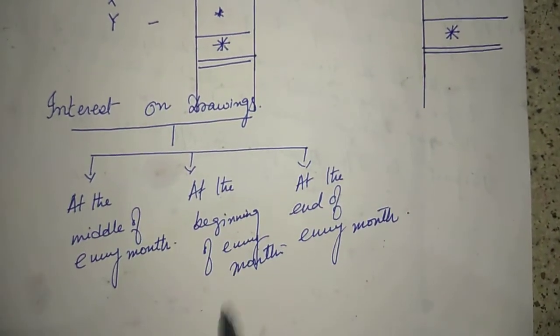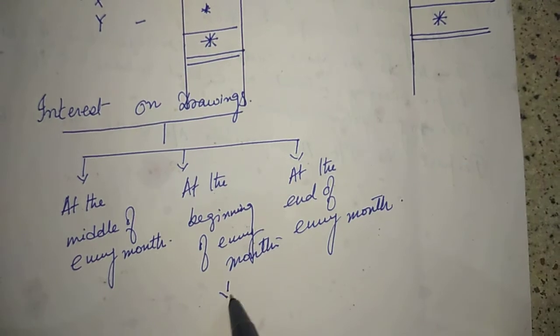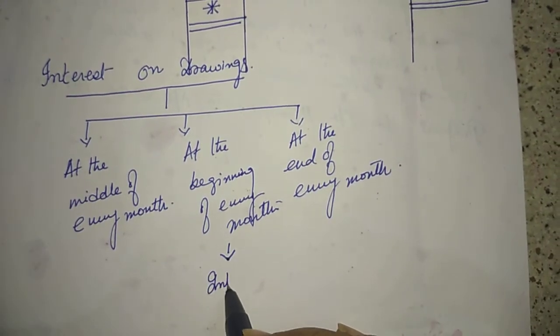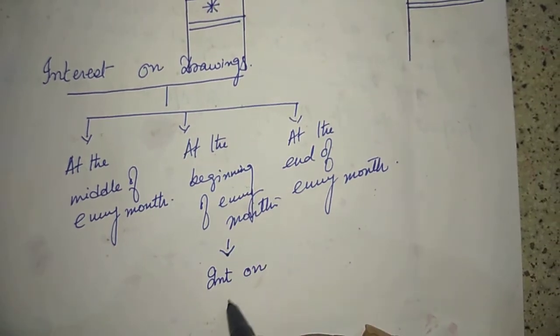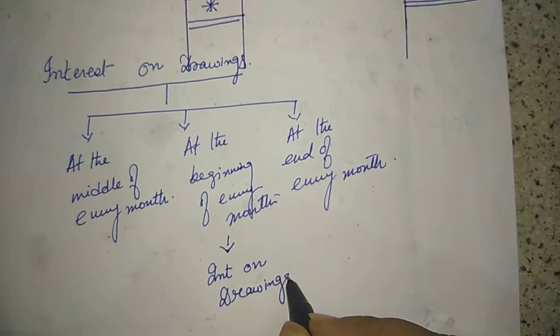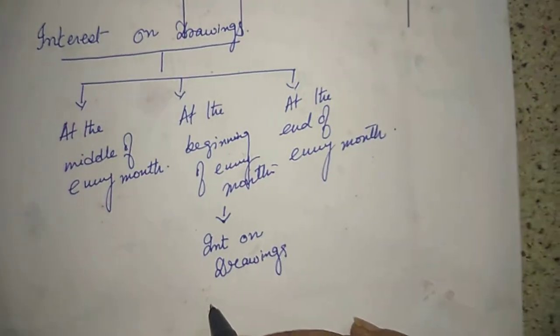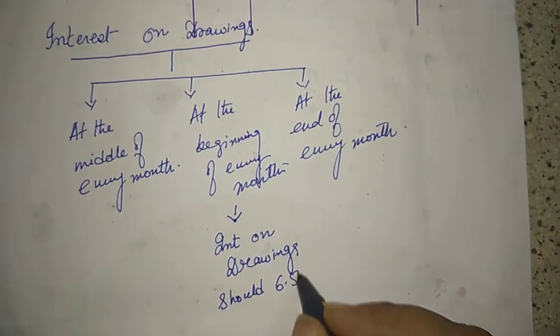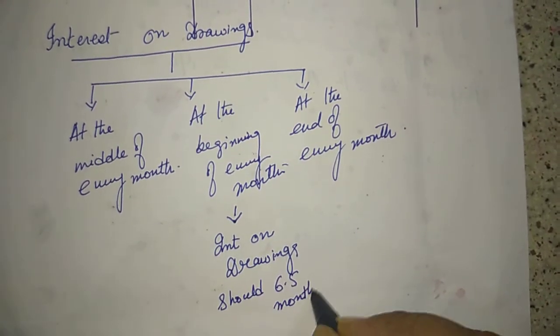If the drawing is made at the beginning of every month, then interest on drawing should be charged for 6.5 months.